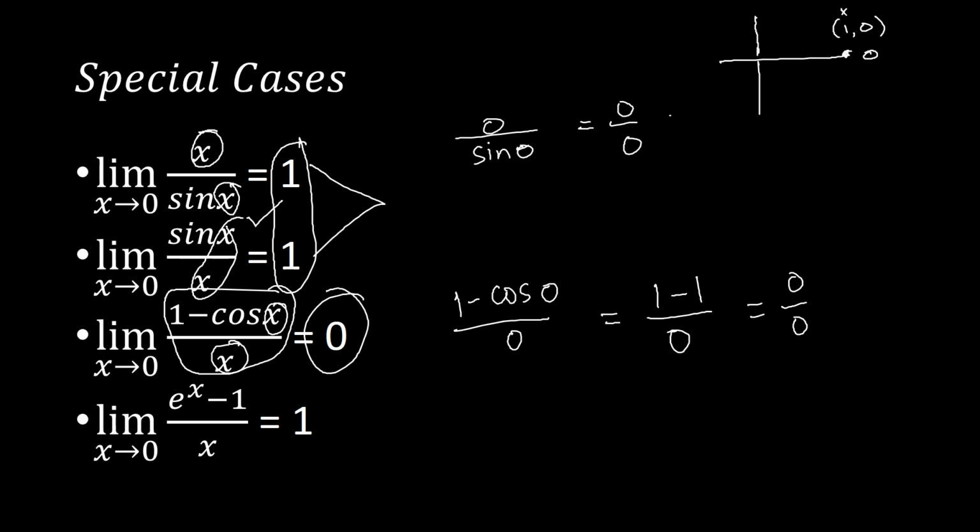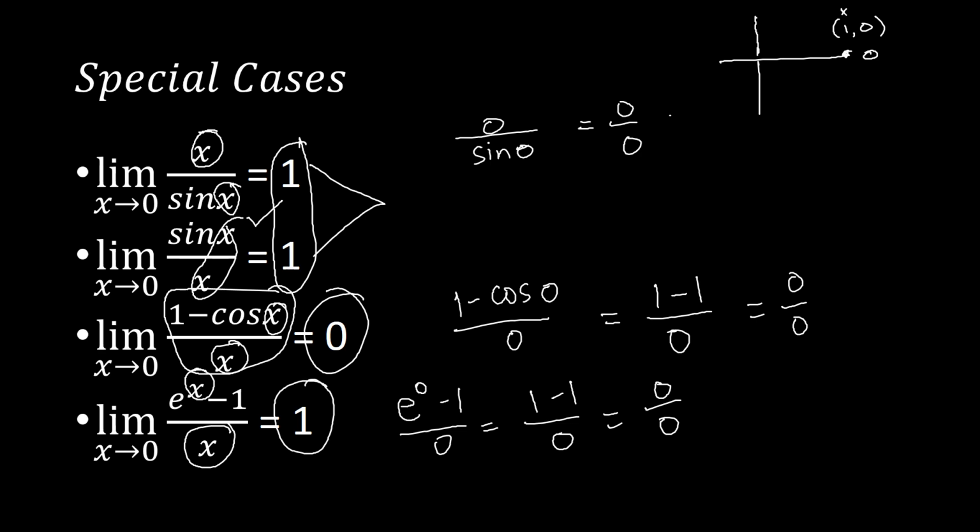So lastly, we have the limit of e to the power of x minus 1 over x as your x approaches 0. Because if we got e to the power of 0 here minus 1 over 0, e to the power of 0 is 1, minus 1 over 0. This will be now a 0 over 0 still. That would lead to an indeterminate form. So that is why once you encounter this one in which you've got your exponent on e similar to the one at the bottom part, then you've got this one as equal to 1.